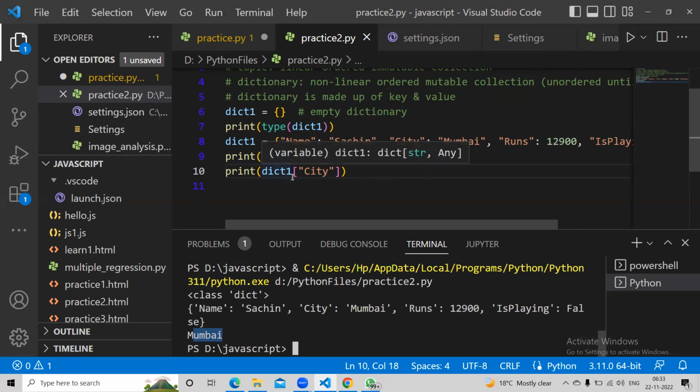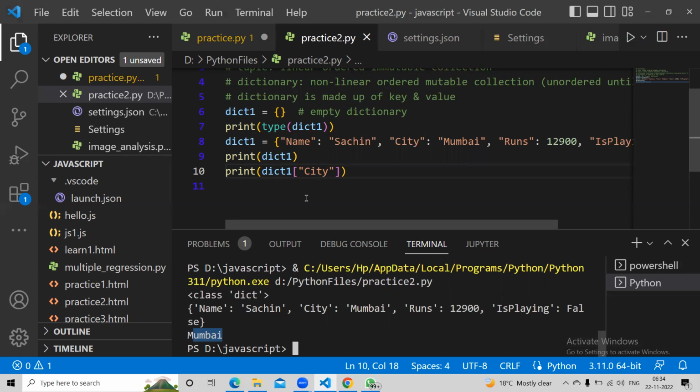Now, how do we add a new value to it? This is a little different from list and tuple, because in a list we added individual values, and when we added, it became a list. But here we cannot simply add the value, because we need key and value.